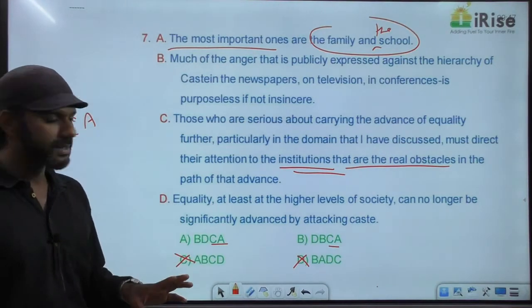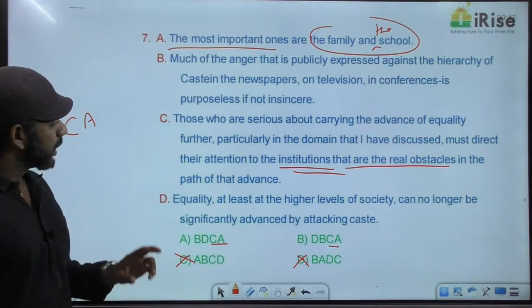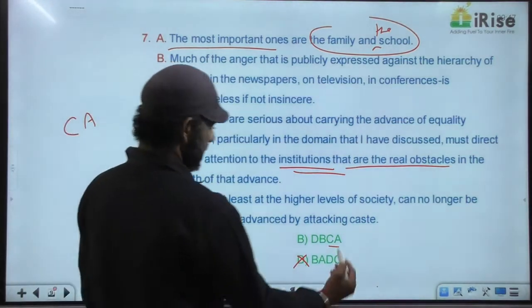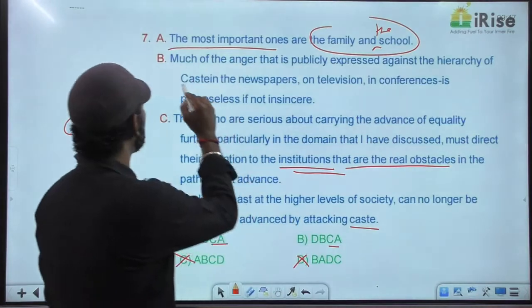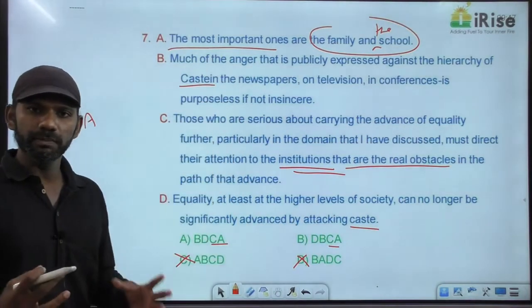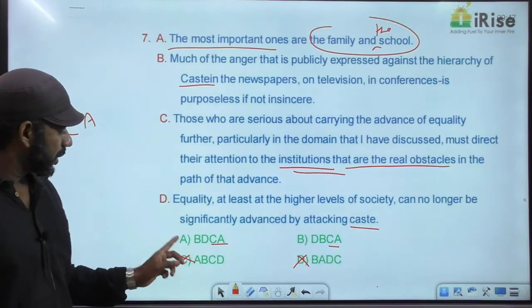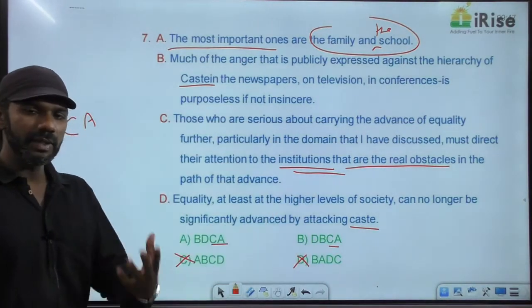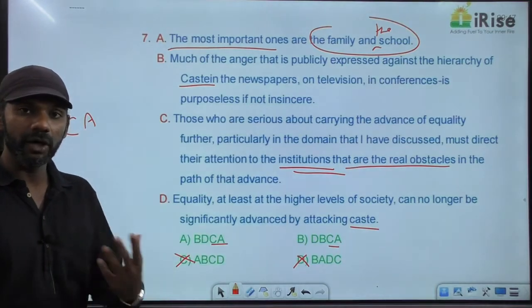Now we have only two options left, A and B. Now two sentences talk about caste. Caste is talked about in sentences D and B. So these two must come together. Now A says BD, B says DB. So now we need to find out whether it must be DB or BD.